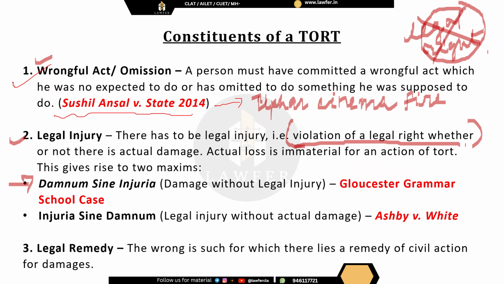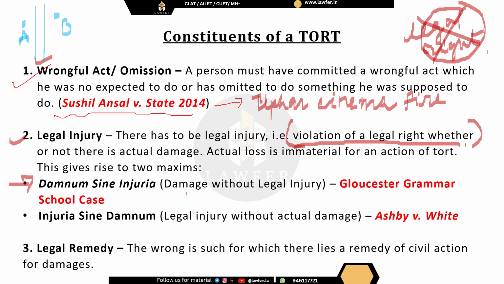So damnum sine injuria means damage without legal injury. Actual damage has taken place, but there is no violation of a legal right, which means there is no legal injury. We will understand this with the Gloucester Grammar School case. What happened in this case? Basically, there was a school, let's say school A. Now, very near to the school, another school, B, was set up.